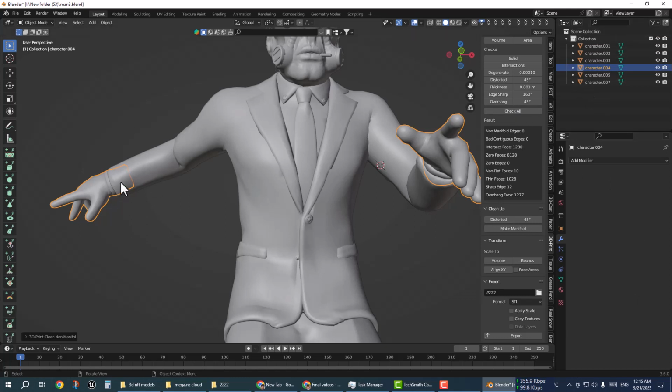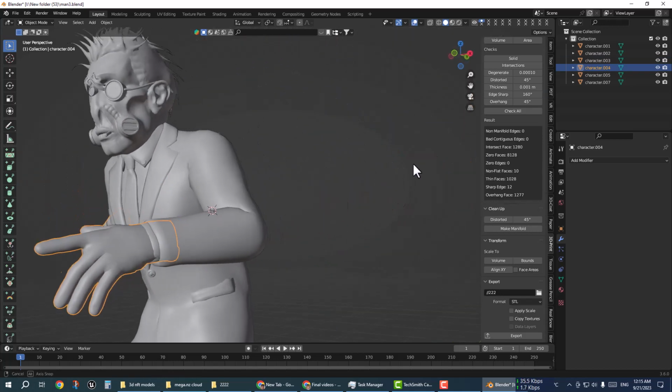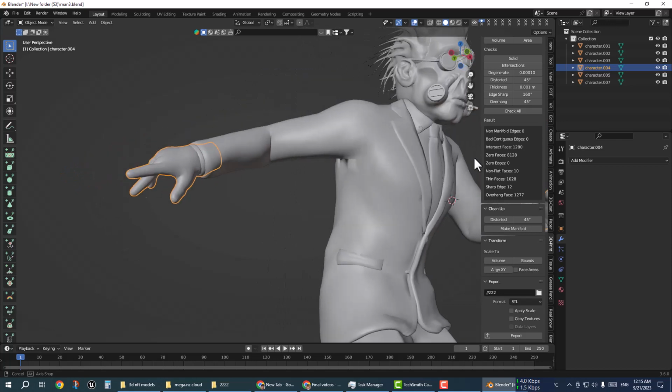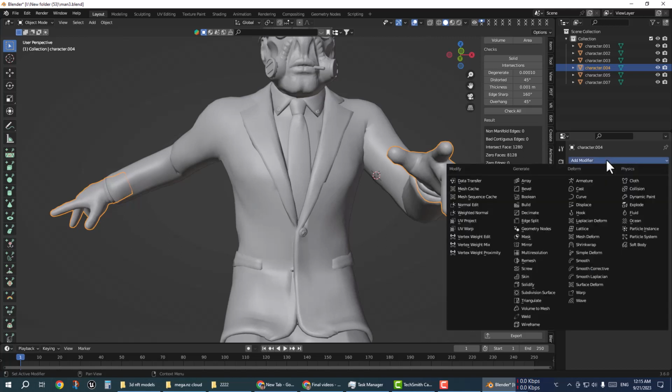We need to import all meshes into Meshmixer separately because these are not connected to one object. So I am going to export one by one to Meshmixer.